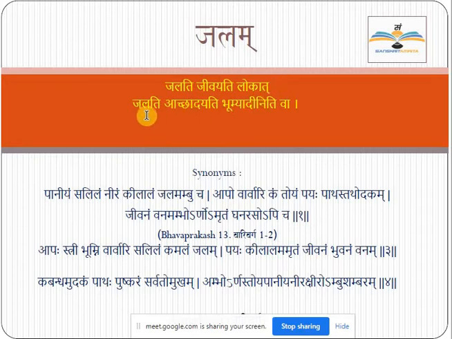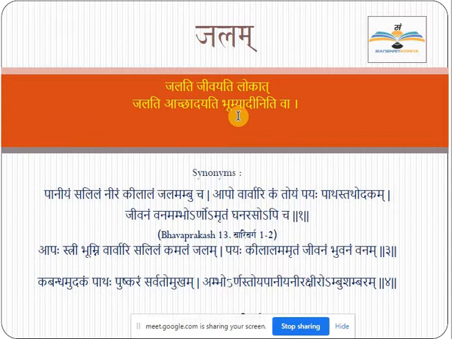Another Nirukti you can say as Jalati Achhadayati. Now students listen. Jalati and Achhadayati both are synonyms. Achhadayati means covering, and Jalati also means covering. So one who covers, and then the next words you read are Bhumyadiniti va. Bhumyadini, two words are there. Bhumi plus Adiniti. Adin plus iti, three words. So Bhumi means earth. Adin means etc. One who is covering the whole earth is called Jala, and we know actually the whole earth and the land.